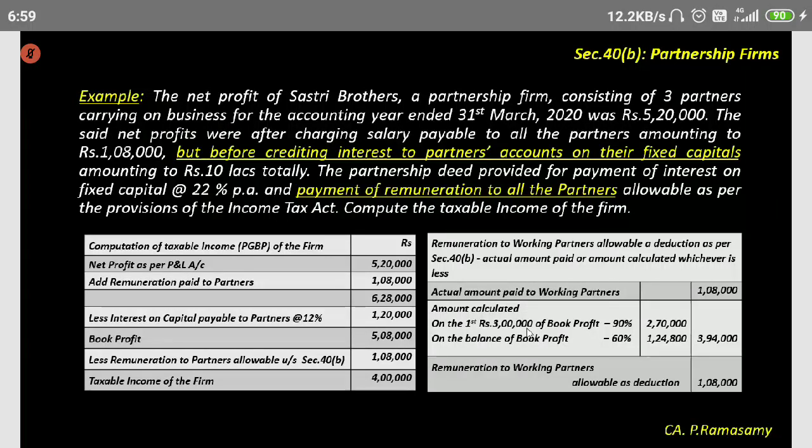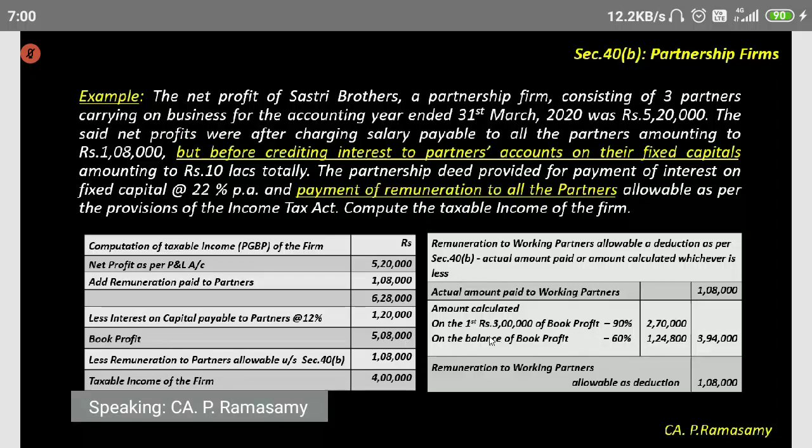On the first portion of 3 lakhs, 90% is allowed. On the balance portion of 2,08,000, since 3 lakhs plus 2,08,000 is 5,08,000, 60% is allowed. So we are bifurcating this 5,08,000 into two parts.